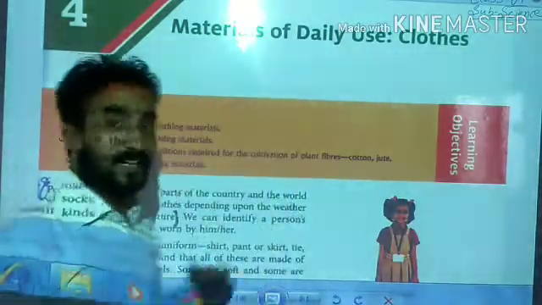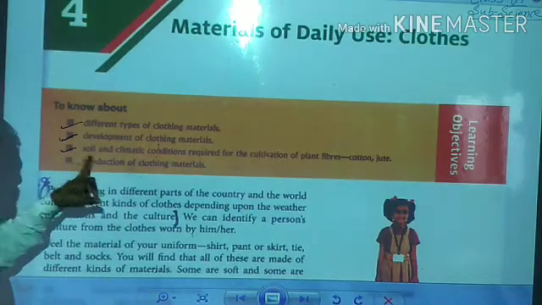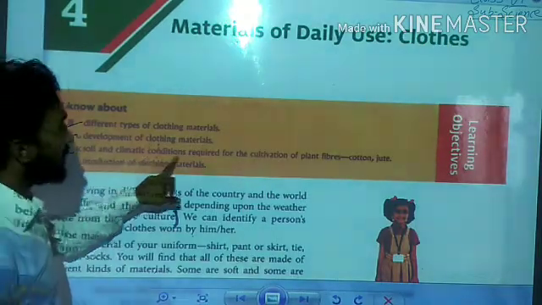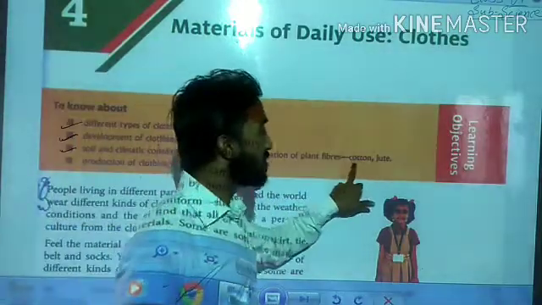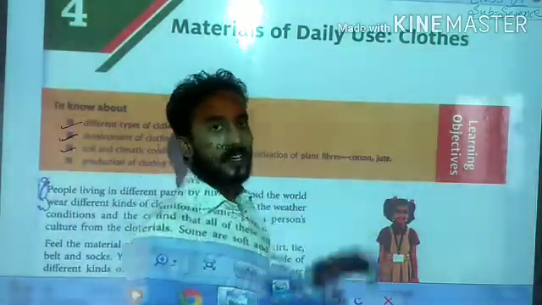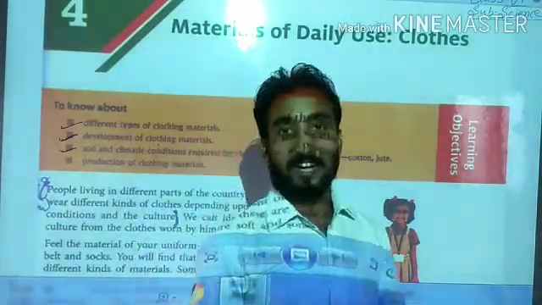Number third, soil and climatic conditions required for the cultivation of plant fibers, such as cotton and jute. Friends, what are we collecting? Plant fibers.